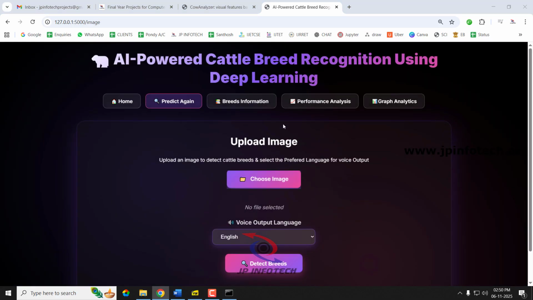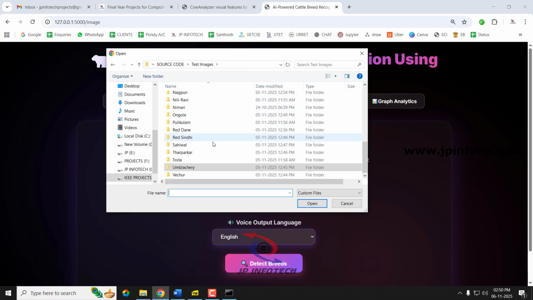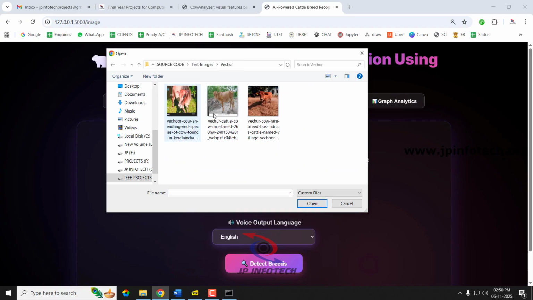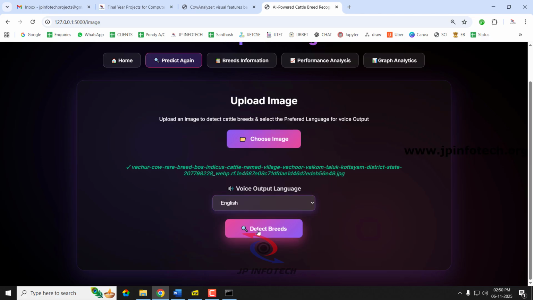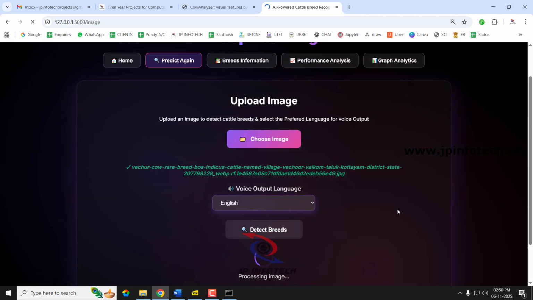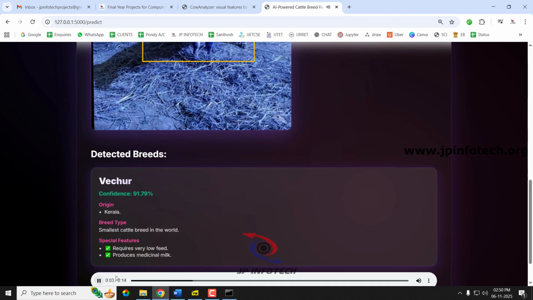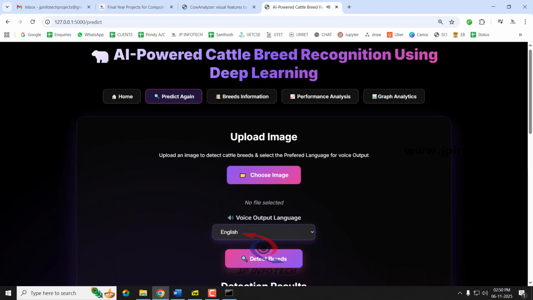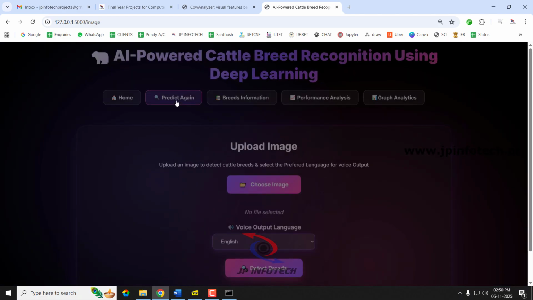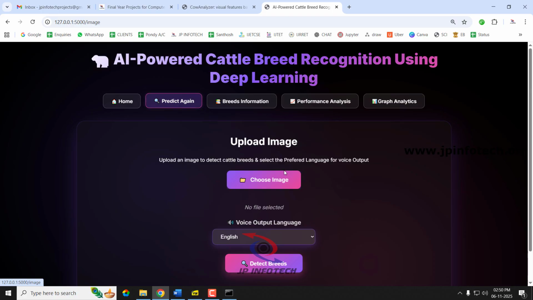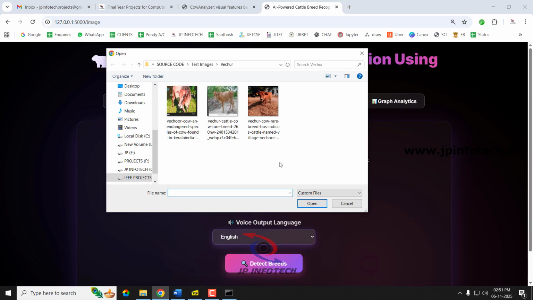Let us go for the final 32nd class, and let us select the image and predict. Vechur, origin, Kerala. So it is predicted correctly as Vechur. So in this way you can just predict. To make the video quicker, I have just cropped the voice parts and shown you.